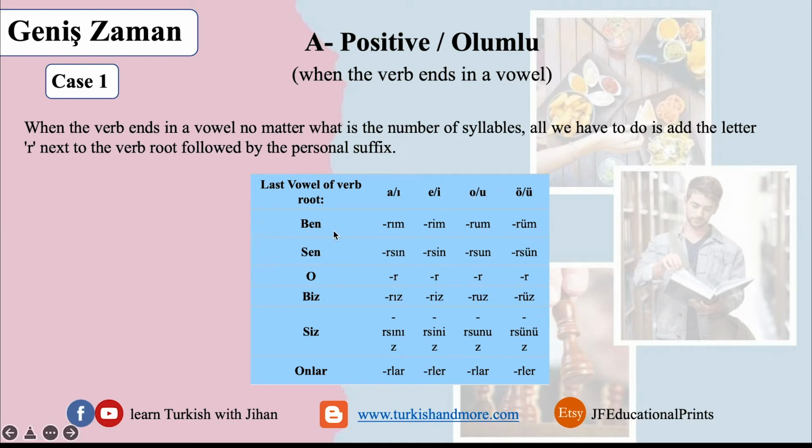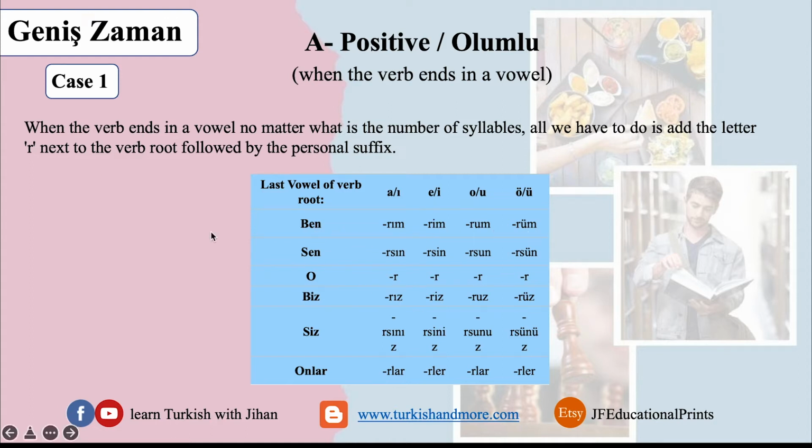Let's start with the first one, ben, I. We said the last letter is a vowel. You add the R. Did we say that over here? We said just add the R and next to it the personal suffix. We added the R. What is the suffix of ben? When the last vowel is a or e, it's im. O or u, it's im. So these are the vowels of the verb root. If it's a or e, we use im for ben, and we continue this way.